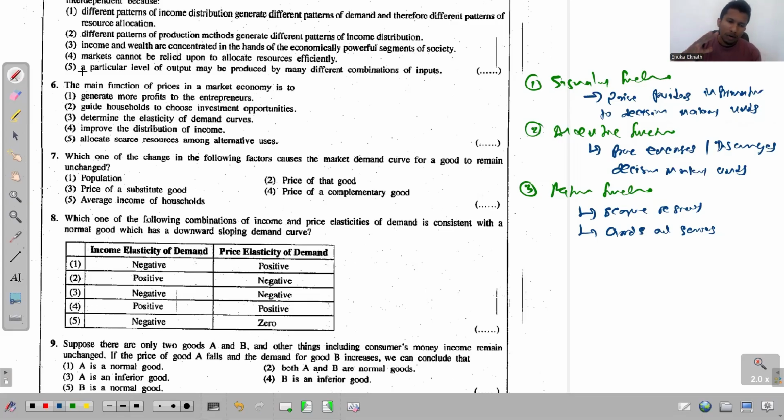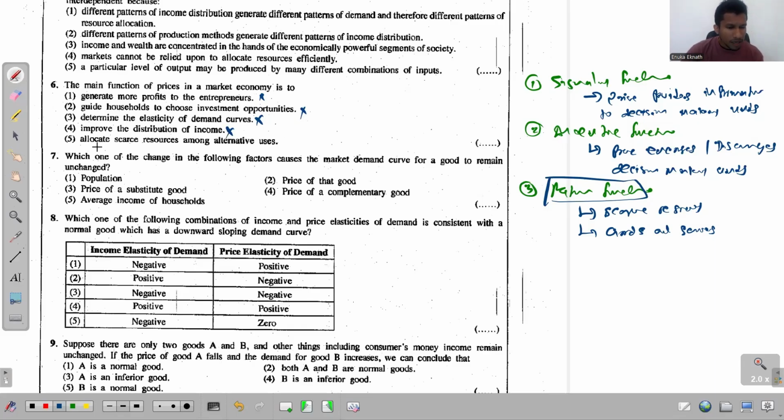And now we'll try to select the most suitable option. Right, the first one, generate more profit to the entrepreneur. See that now it doesn't talk about any of these functions. Second one, guide households to choose investment opportunities, not specifically investment opportunities. So that again doesn't align with one of these three main functions. The third one, determine the elasticity of demand, again irrelevant. Fourth one, improve the distribution of income. See, this talks about the rationing function, the distribution of income, but it doesn't talk about improving this thing. So again, irrelevant.